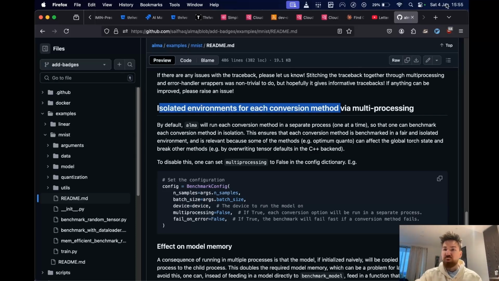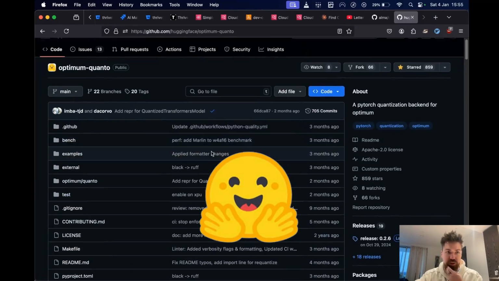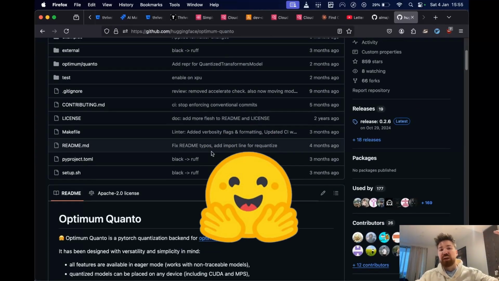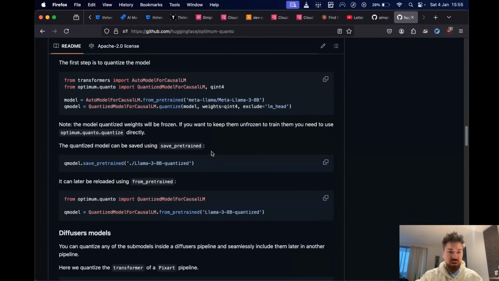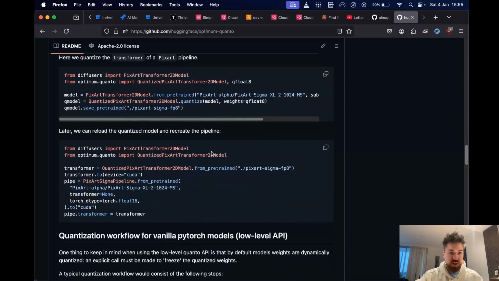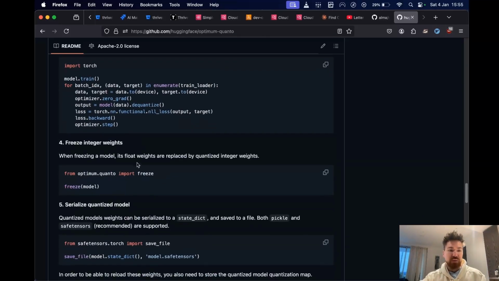If I take Optimum Quanto as an example of this, which is Hugging Face's quantization library, it's intended to have high-level APIs that make quantization really easy, and it does so very well. But Optimum Quanto has some issues with it, and it comes down to design choices, really. The way that Optimum Quanto works, the way they're able to have these really high-level APIs, like quantize, which turns things to fake quant, and then freeze, which converts these weight tensors to actual,